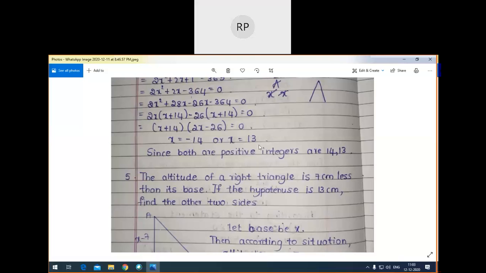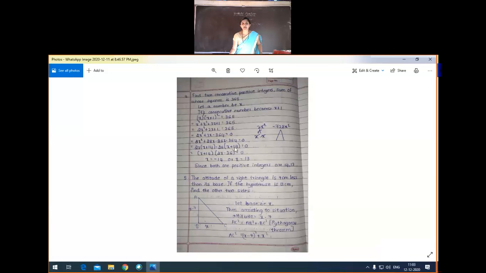Okay, no problem. 13 and 14 are the two positive consecutive integers. 13 plus 1 is 14. Then see here, we'll balance that one actually. So 13 square plus 13 plus 1 whole square is equal to 365. That you have to balance. Verify that one just by rough work, then you will get that your answer is right. 13 and 14 are the correct two numbers. Is that clear? X is equal to 13, x plus 1 is 14. Correct answer.